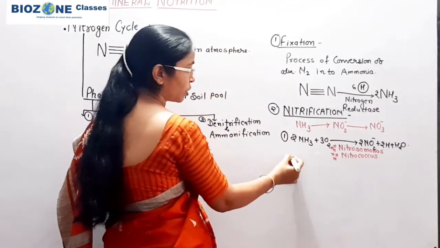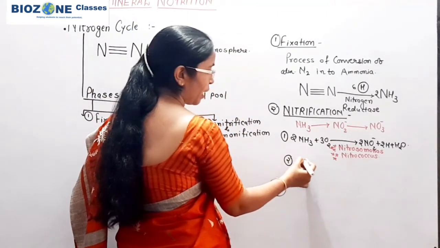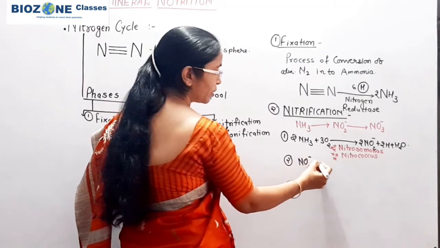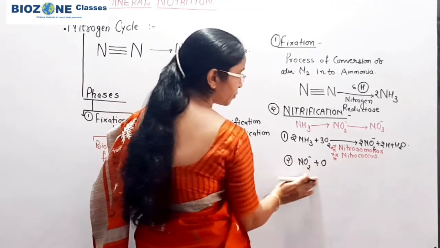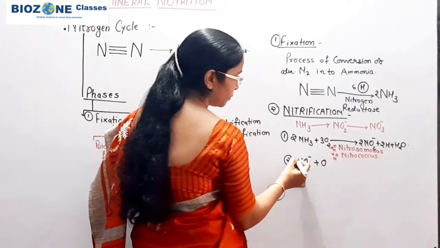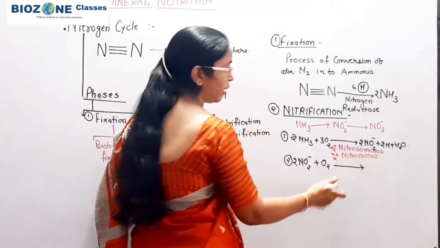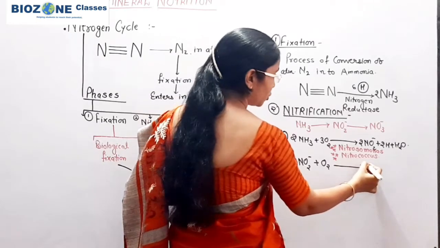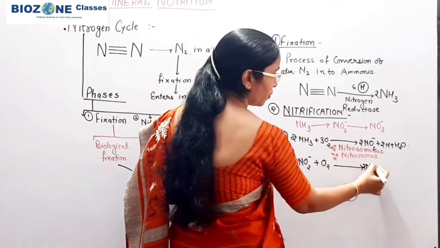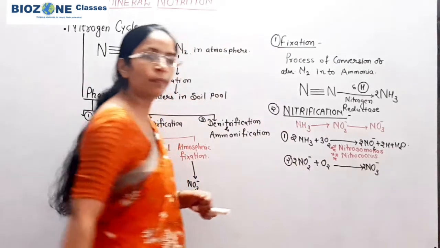In the second reaction, the nitrite reacts with oxygen and results in the formation of nitrate.